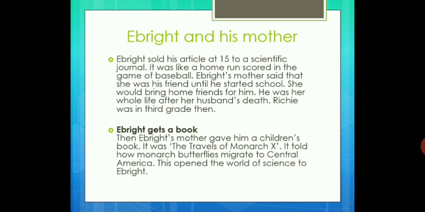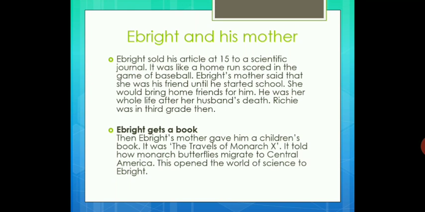Ebright's mother said that she was his friend until he started school. Till he started school, his mother acted like a friend to him. She would bring home friends for him. He was her whole life after her husband's death.